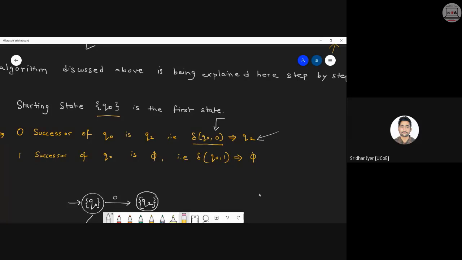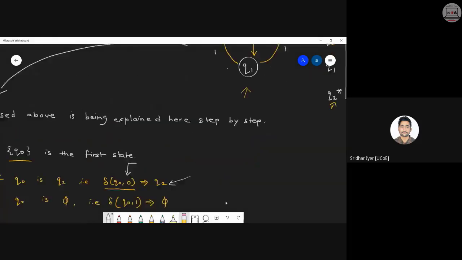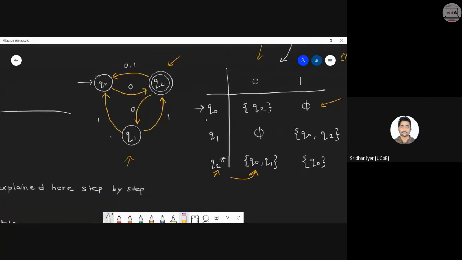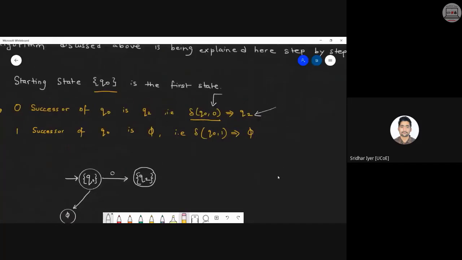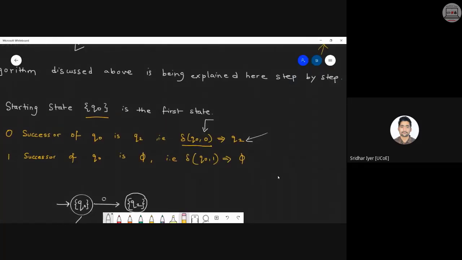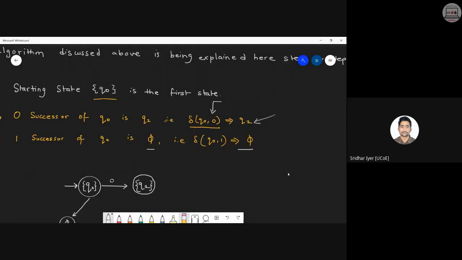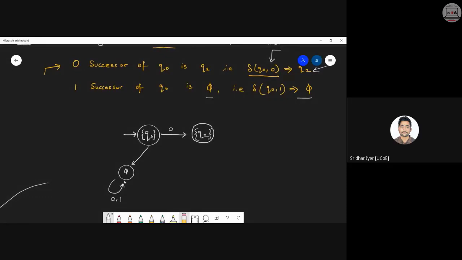So the next step is one successor of Q0. Again, you need to check your table. Where does Q0 go with input 1? Similarly, it goes to φ, or we can say null. So I can say that one successor of Q0 is a null set. That is, the transition of Q0 on 1 goes to null. So we need to create a state which will be accepting nulls. Okay, I have forgotten one thing over here.